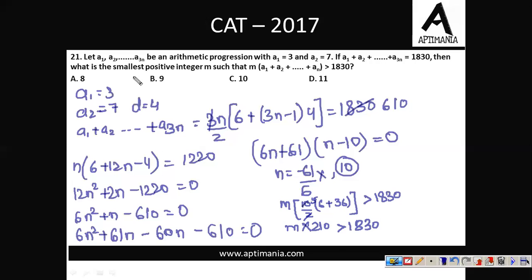When I solve this, I'll get m should be greater than 8 point something. So m is a positive integer. In that case, m needs to be 9. So the correct answer for question number 21 is option B, 9.